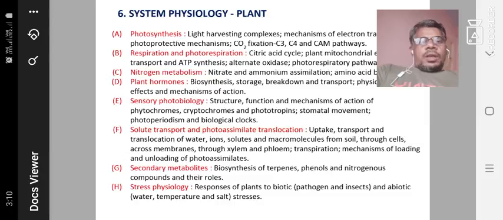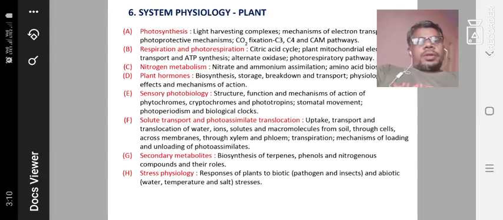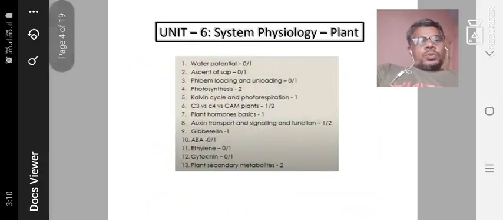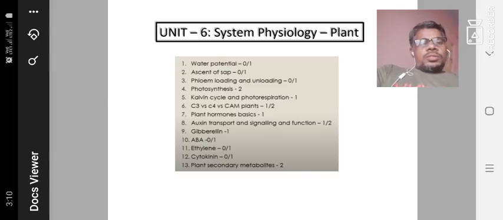We will discuss the important topics as well as how marks are distributed in every examination. So these are the methods. 13 questions are compulsorily present from the plant system physiology point of view. So Unit 6 is system physiology in plants. First of all,